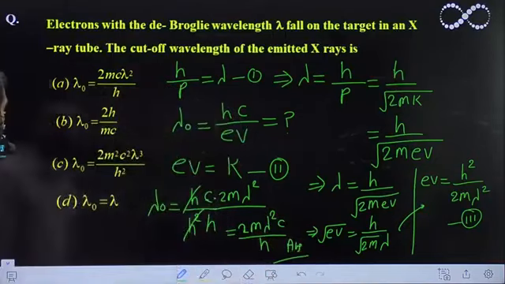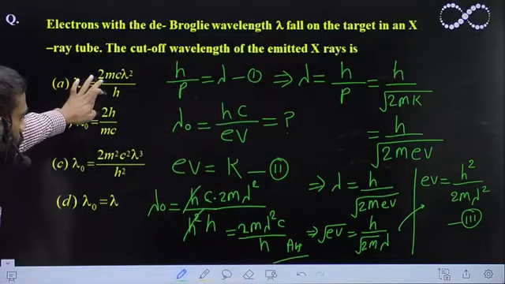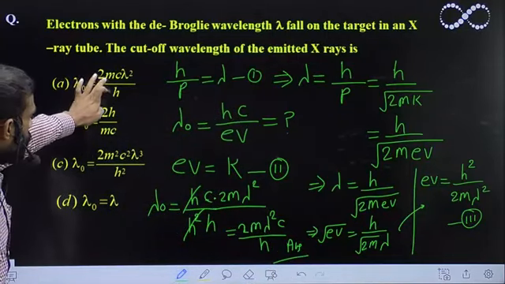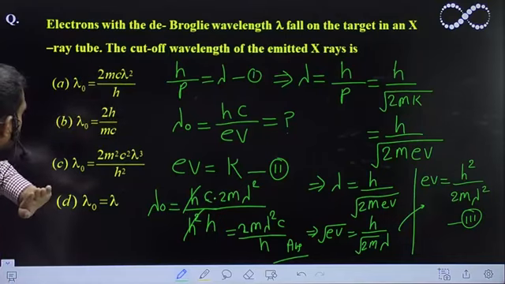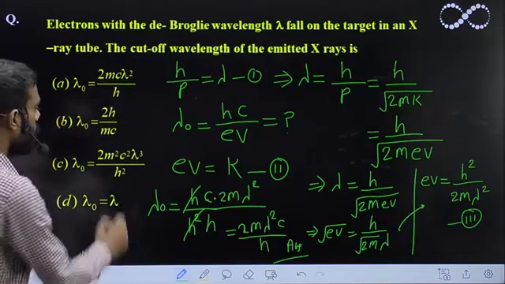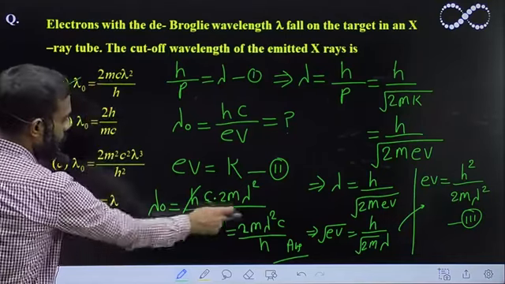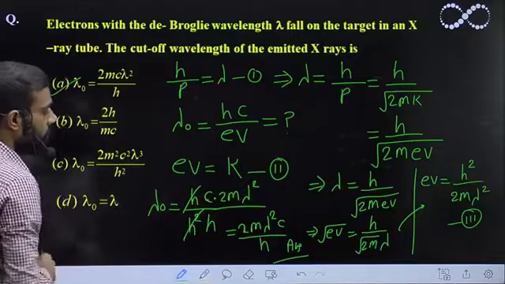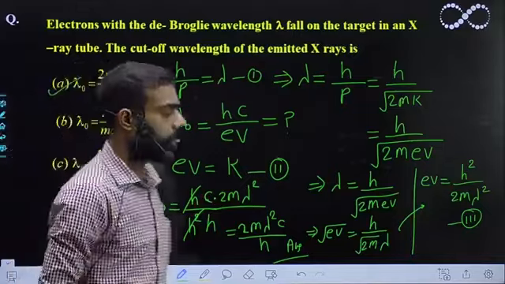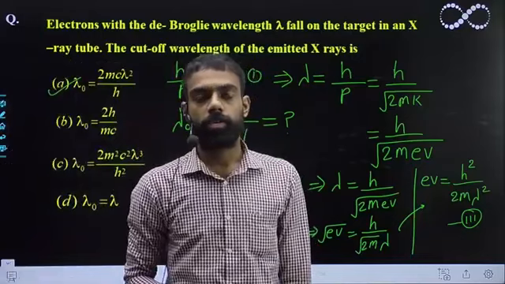So see which option is coming. Lambda naught is 2mc lambda square upon h. So I hope the answer is A. You can see easily, 2mc lambda square upon h. So this is the answer, option A. Okay students, I hope you understood this question.